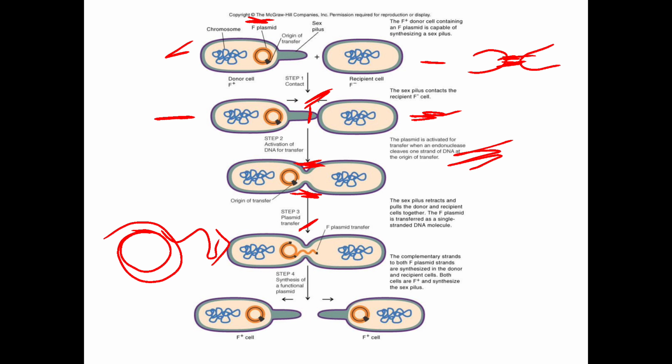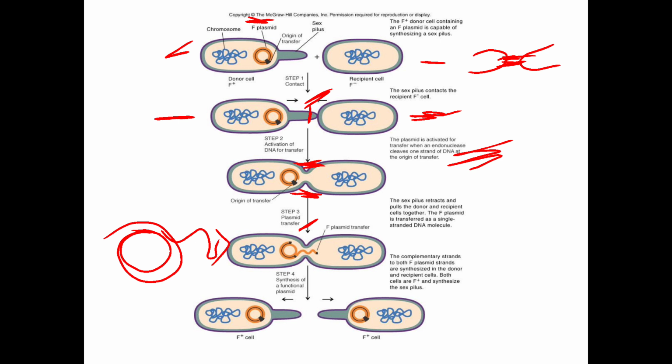The F plasmid is transferred as a single stranded DNA molecule. The single strand of F plasmid is transferred to the female cell. If the complete transfer of the plasmid takes place, it will convert the F minus cell to an F plus cell. Here both cells become F plus.